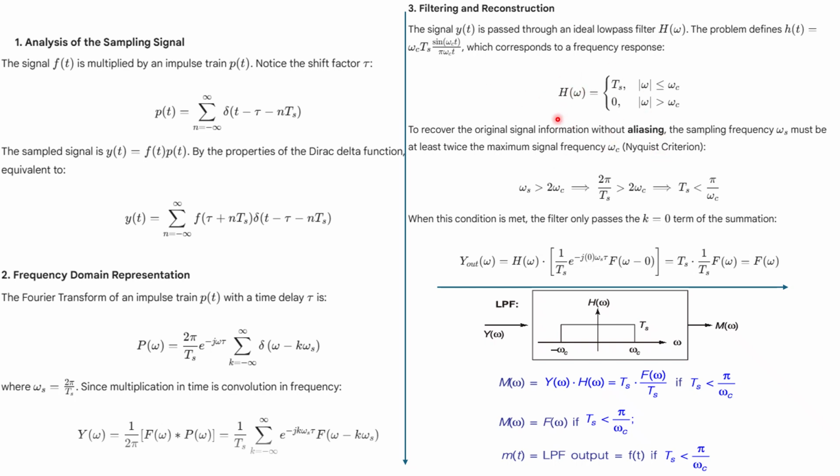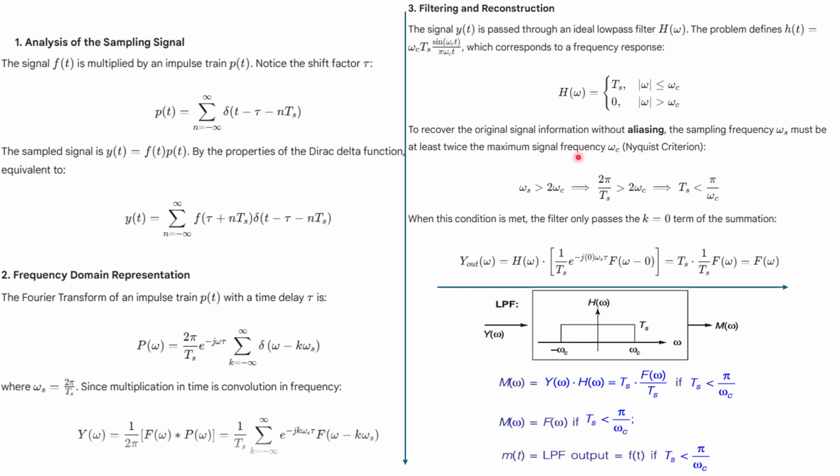This is in the time domain. In the frequency domain, your filter H of omega is Ts only in between minus omega c to plus omega c, otherwise 0. So this is actually the filter. You can also represent your filter like this. So this is the filter.